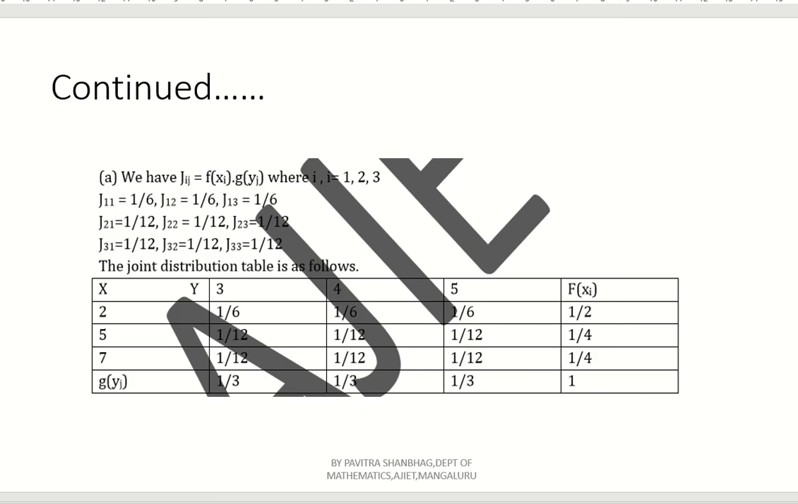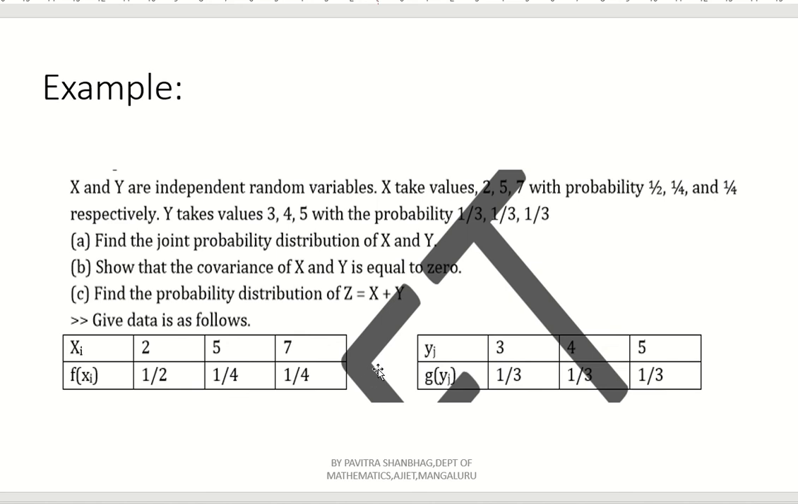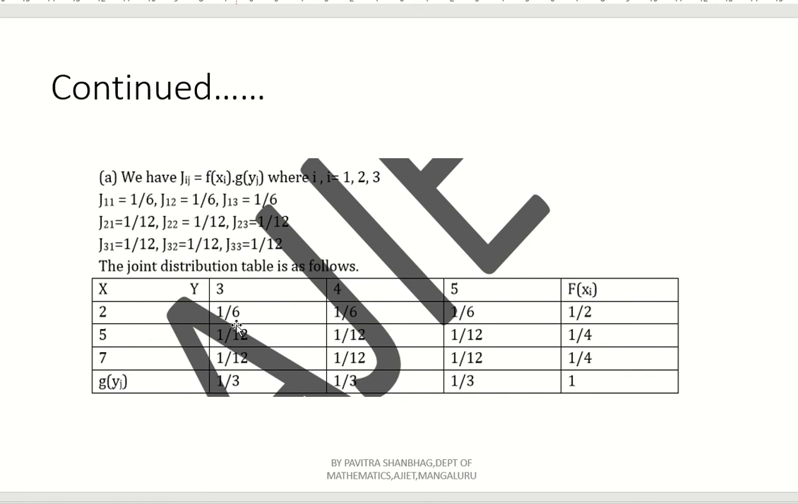Now, we have to find the joint probability, right? What is meant by joint probability? J11, J12, J13, we need to find everything. First, you have to write x, then you have to write y. X in terms of rows, 2, 5, 7. Y in terms of columns, 3, 4, 5. Now, look into this. First row, first column, J11 stands for what? f of xi into g of yj, right? Look at here, f of xi into g of yj. 1 by 2 into 1 by 3. That should be first row, first column. See, 1 by 2 into 1 by 3 means 1 by 6.